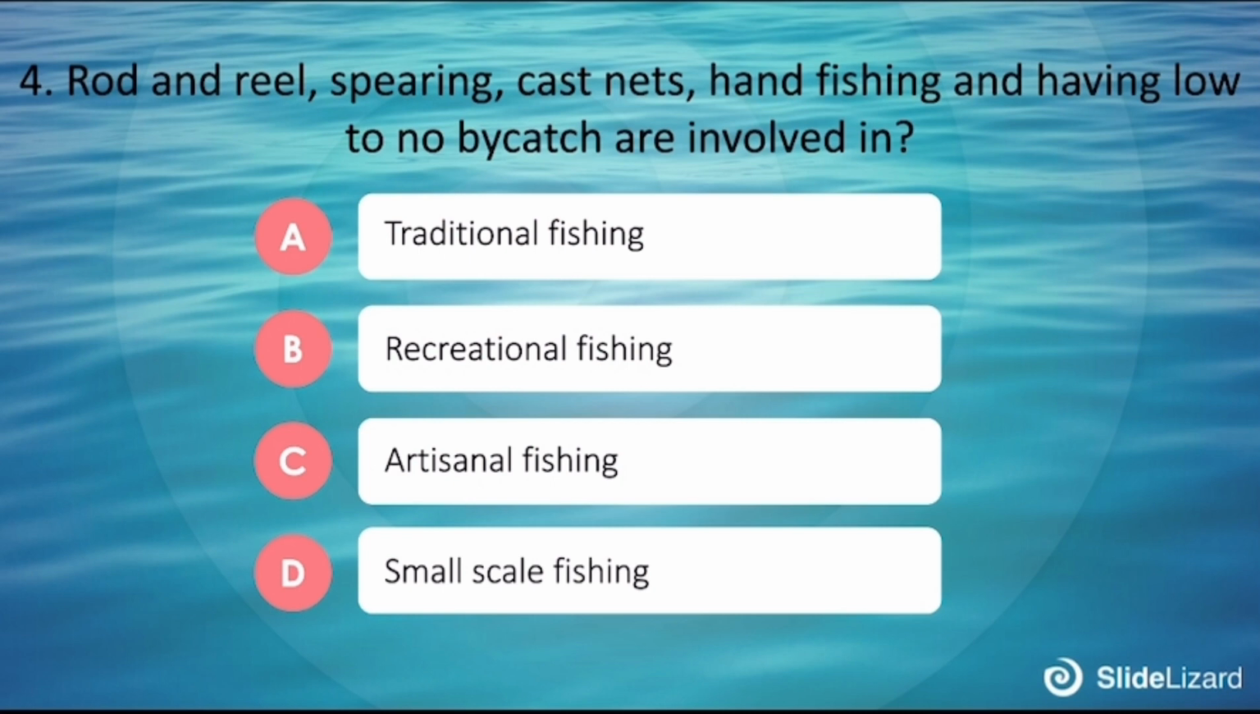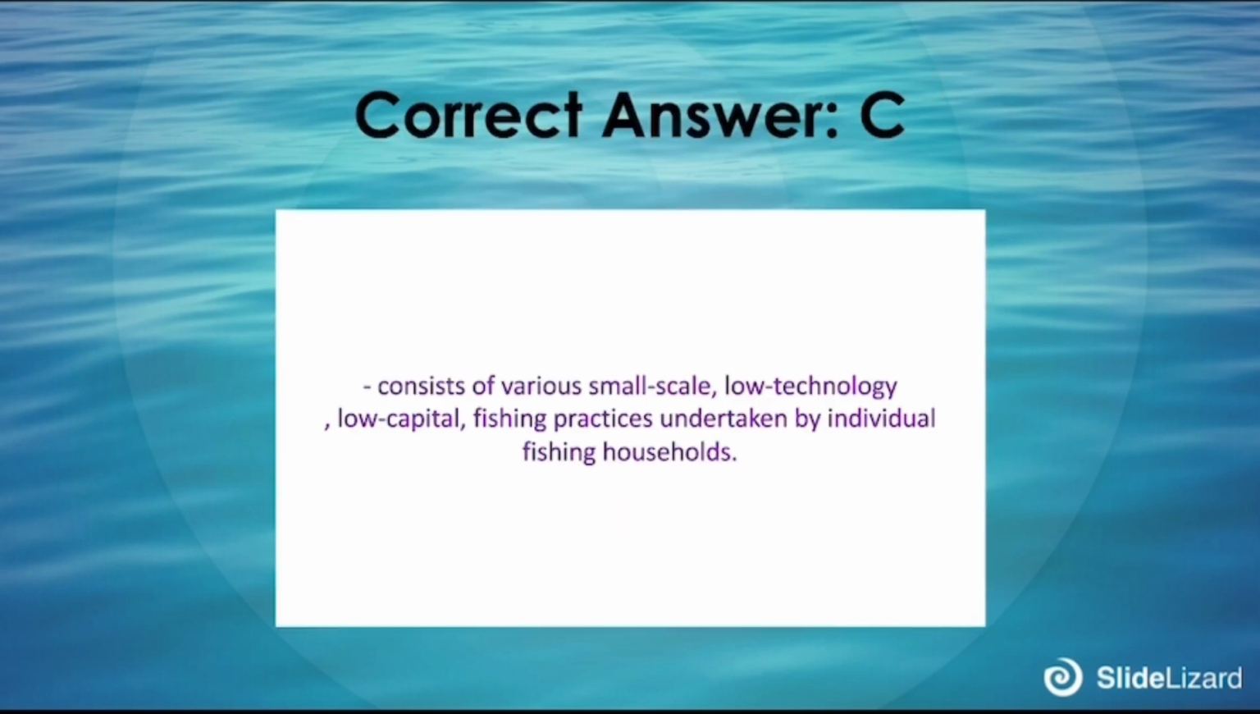4. Rod and reel, spearing, cast nets, hand fishing, and having low to no bycatch are involved in: A. Traditional fishing, B. Recreational fishing, C. Artisanal fishing, D. Small-scale fishing. The correct answer is C. It consists of various small-scale, low-technology, low-capital fishing practices undertaken by individual fishing households.